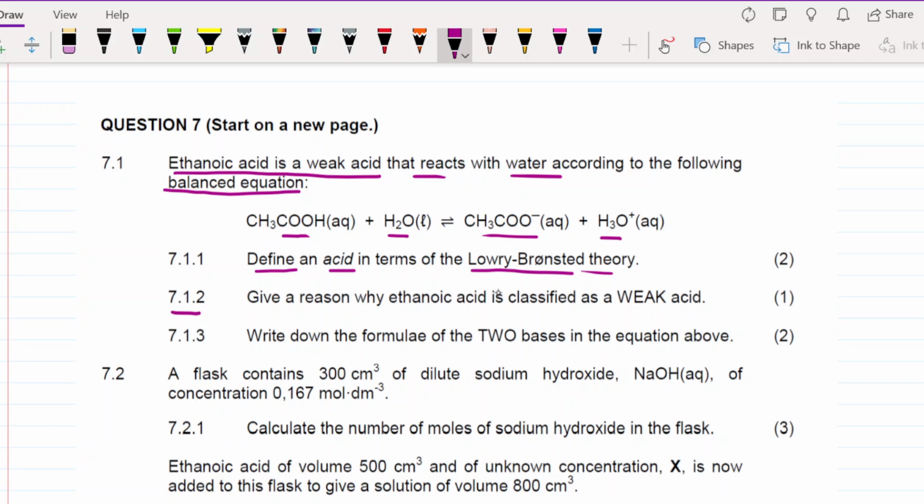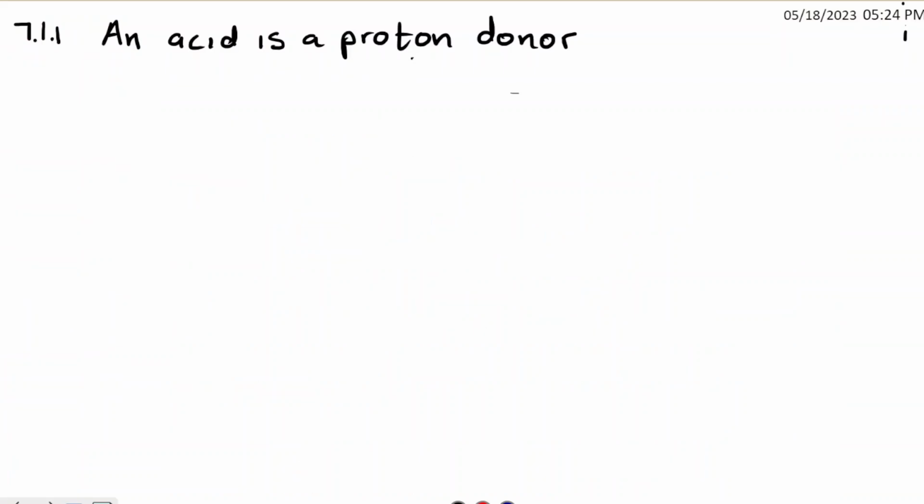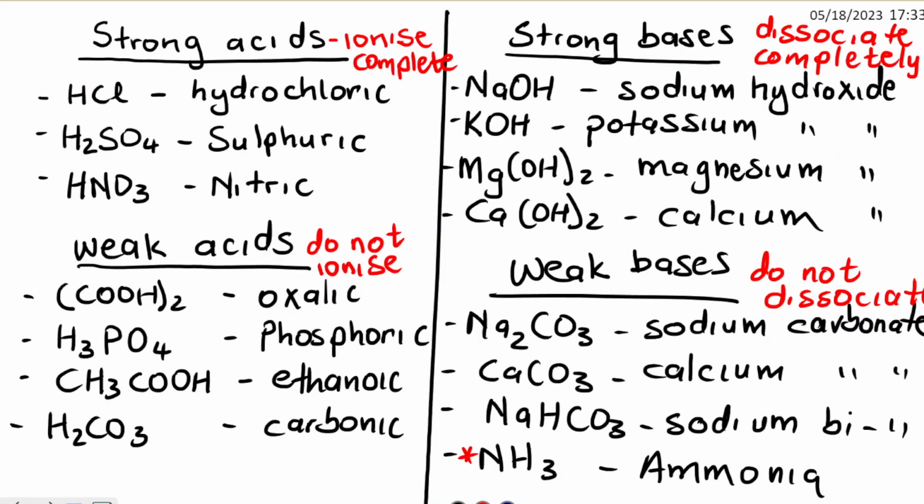They said give a reason why ethanoic acid is classified as a weak acid. Why is this ethanoic acid classified as a weak acid? Okay, so let's look now at the table that I have written for you.